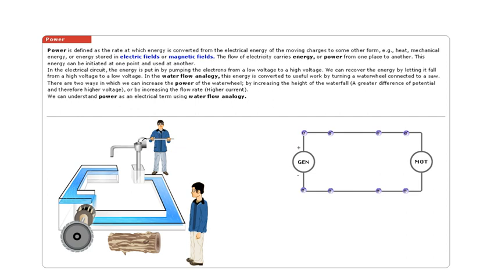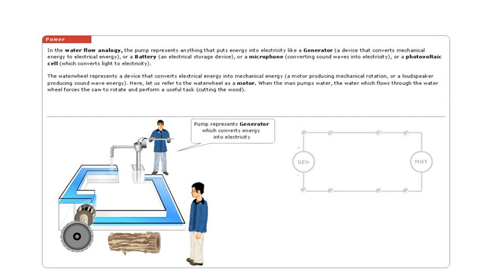We can understand power as an electrical term using the water flow analogy. In the water flow analogy, the pump represents anything that puts energy into electricity, like a generator, a device that converts mechanical energy to electrical energy, or a battery, an electrical storage device, or a microphone converting sound waves into electricity, or a photovoltaic cell, which converts light to electricity.